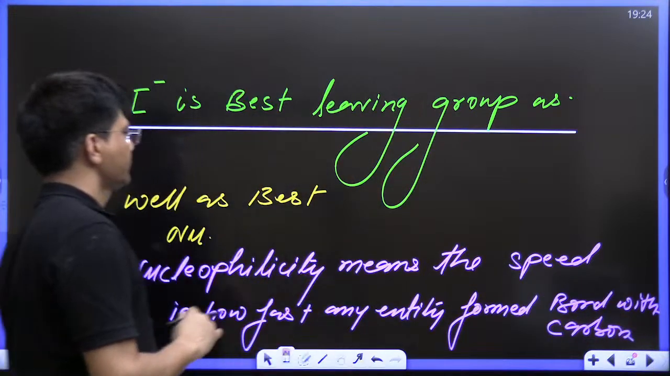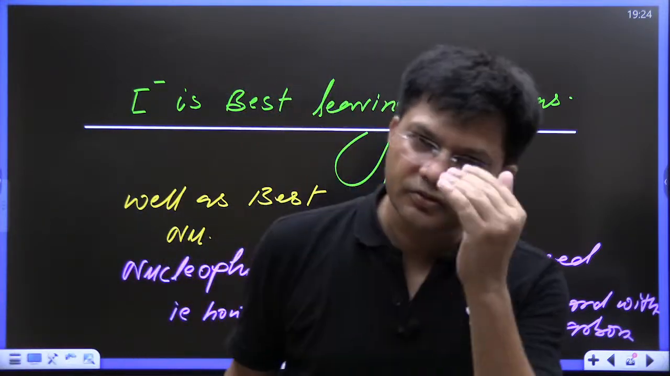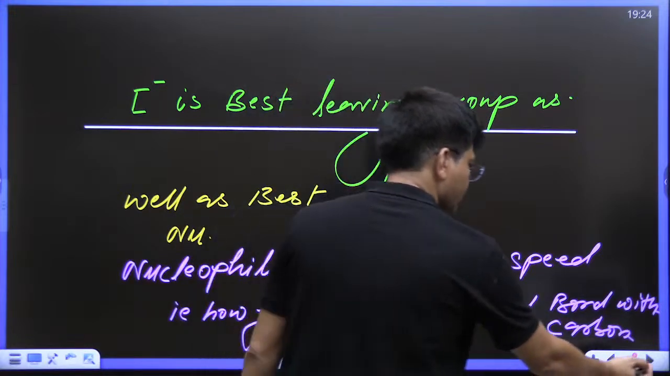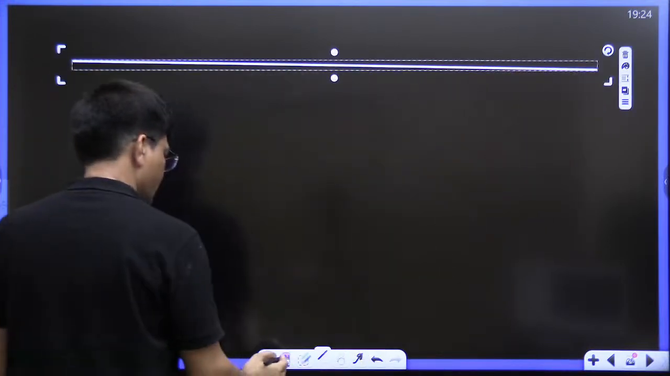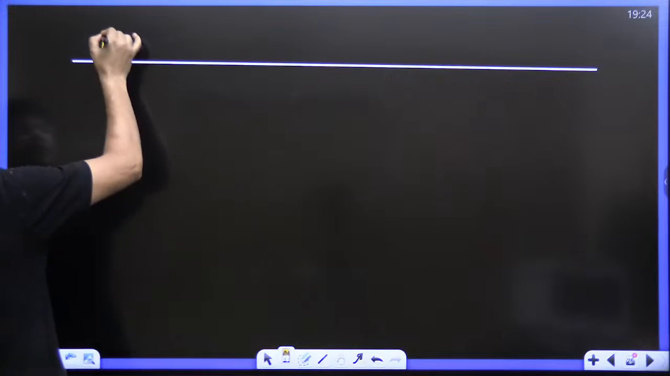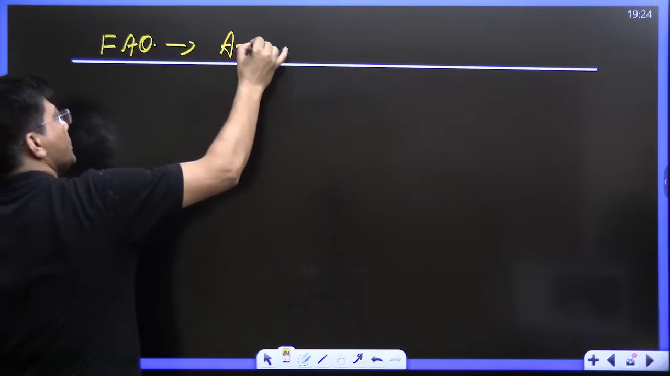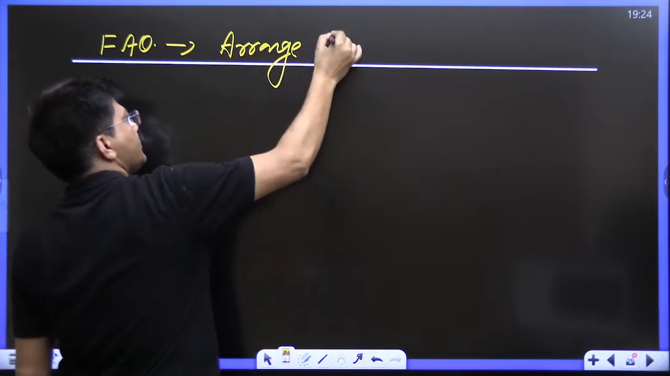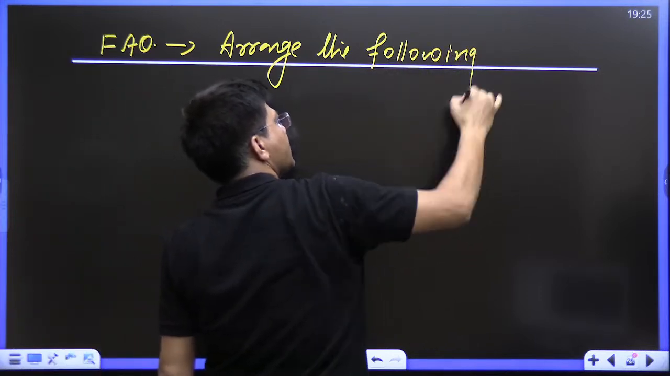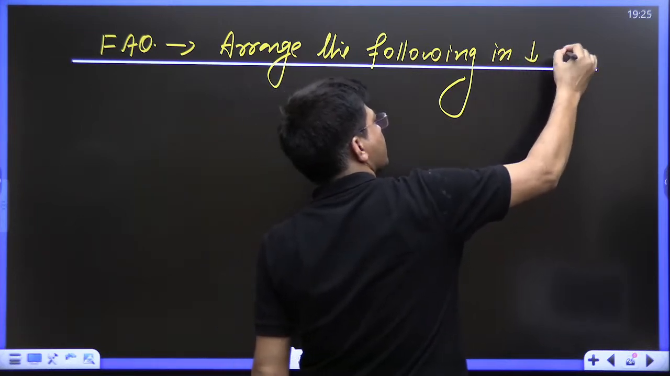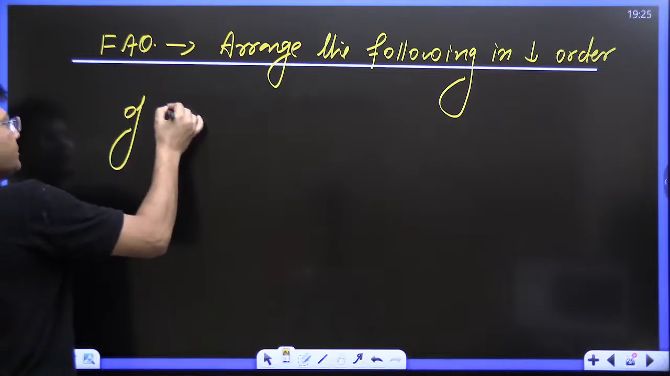Now kids, let me tell you all these things in detail. What is nucleophilicity? Suppose the question is coming like this. This is the best question, a frequently asked question. The question is: arrange the following in decreasing order of nucleophilicity.